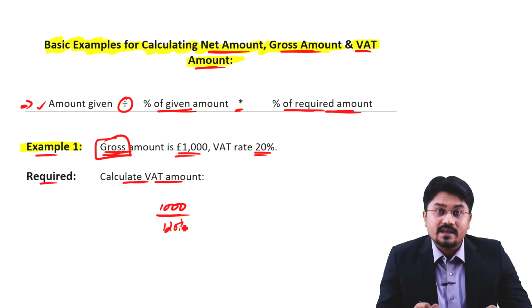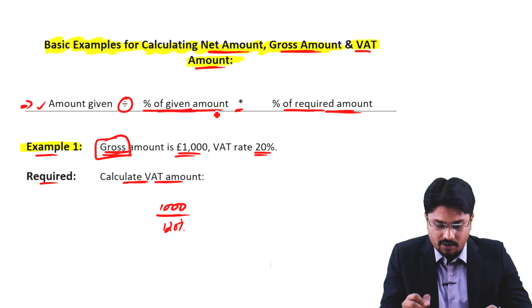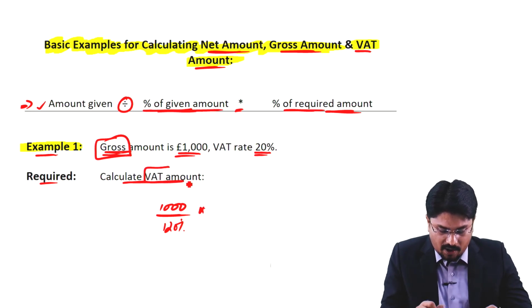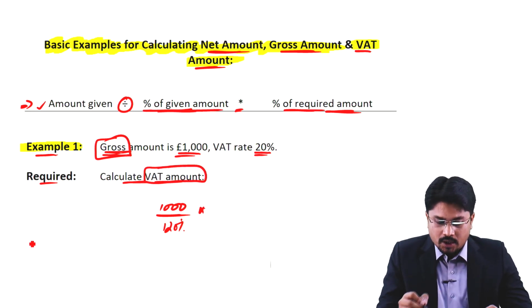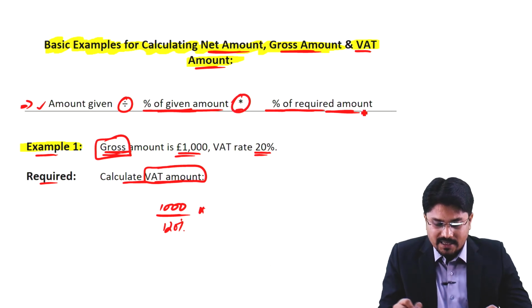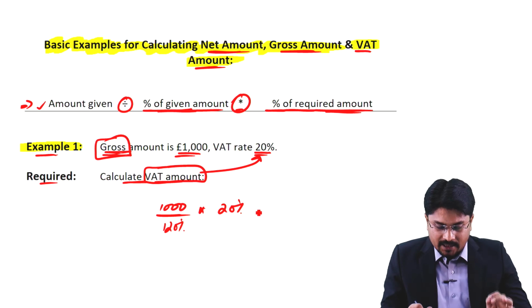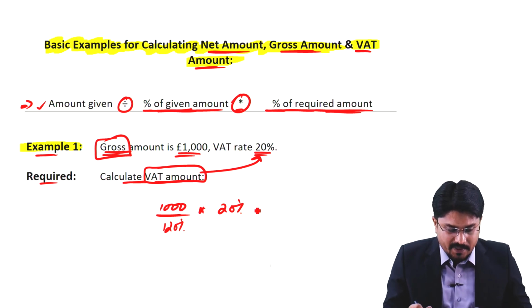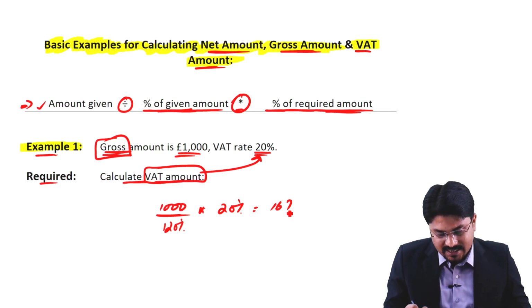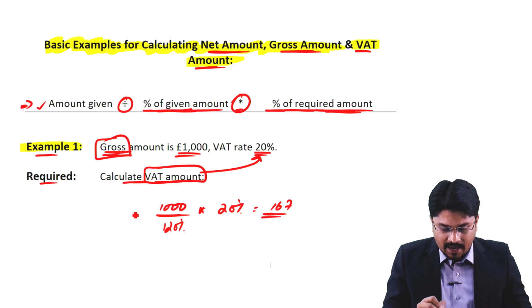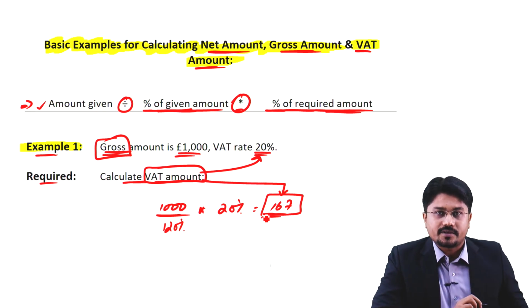So simply, we divide this 1000 by 120%, the percentage of the given amount, and as we are required to find the VAT amount, we multiply with the percentage of the required amount. The VAT percentage is 20%. So we multiplied this 1000 divided by 120% into 20%, that is 167. So simply we calculated the value for VAT.